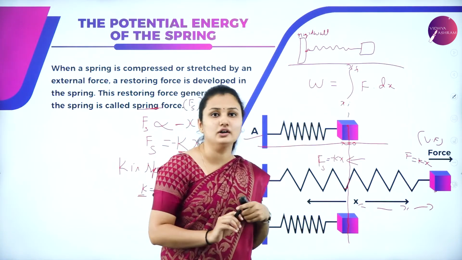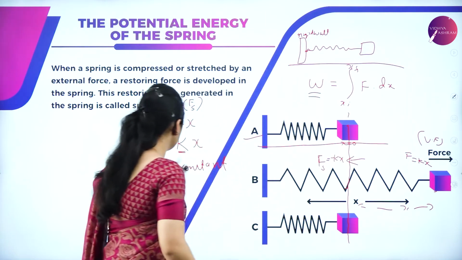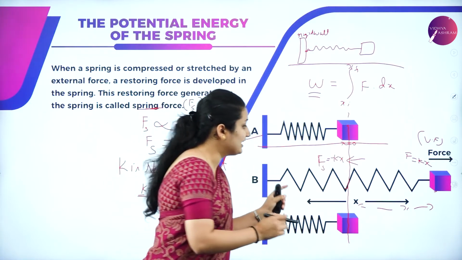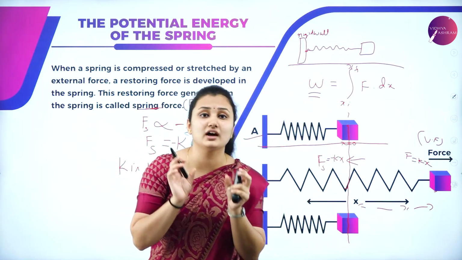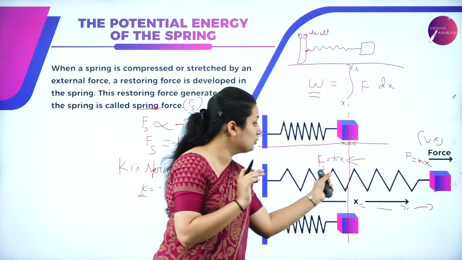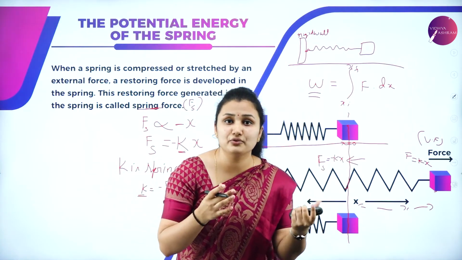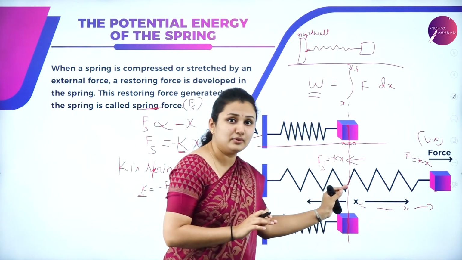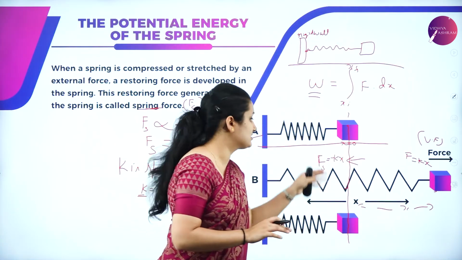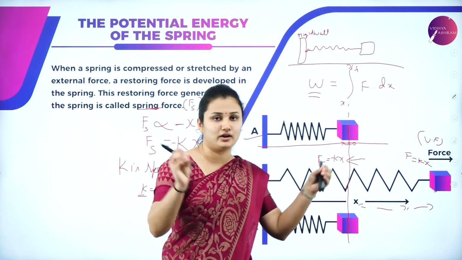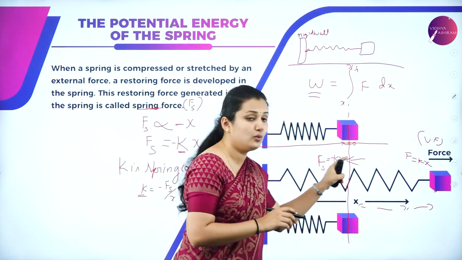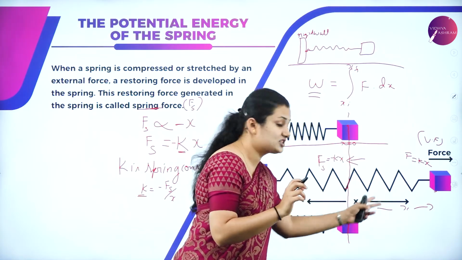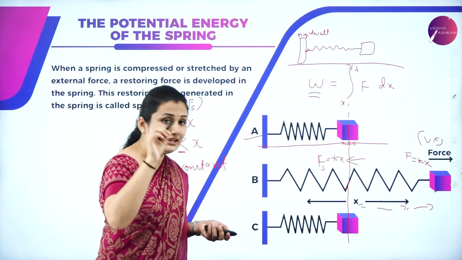It's the integral of F dot dx. So next, to find out the total work done on the spring, first I need to calculate the small work done, that is dW. What is the small work done? That means, what is work done? You apply a force, there is a displacement of the object, then you say work has been done. So I am applying a variable force, there is a displacement of the spring. There is some work done on this spring in order to elongate it. Now I have to calculate the small amount of work done in order to stretch the spring to cause a small displacement dx.